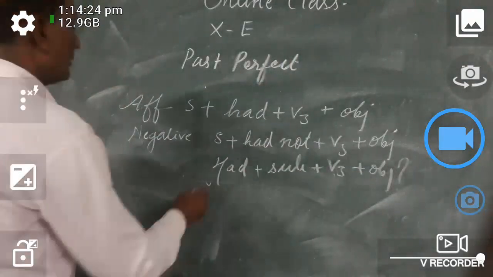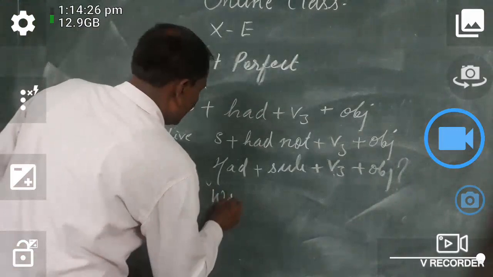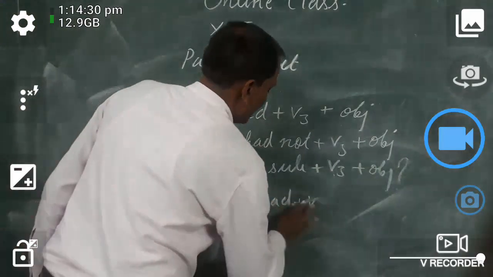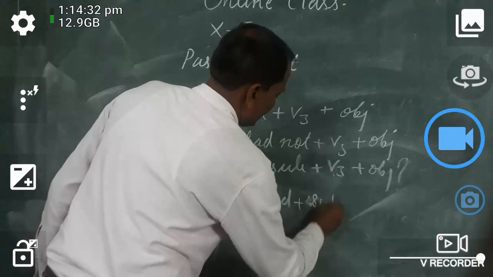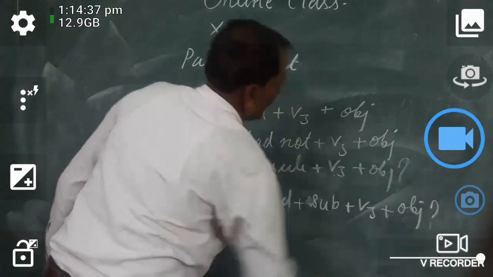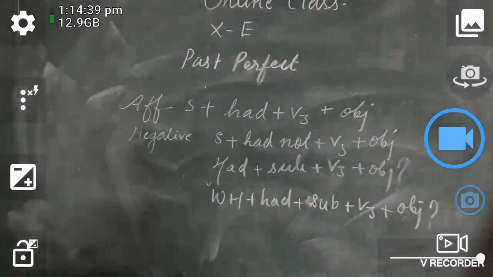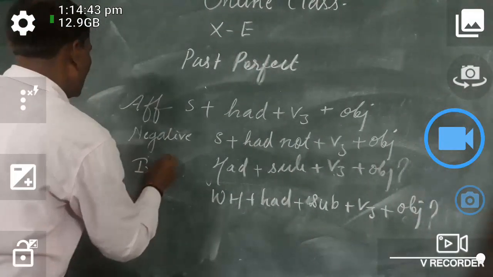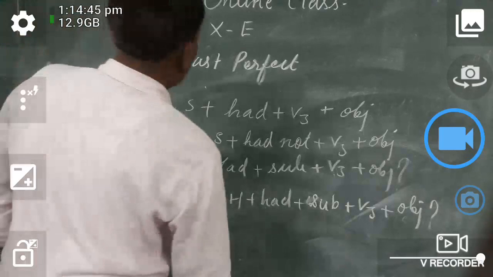And for interrogation with a WH word: WH word, had, then subject, V3, then object. For example, I will write some examples.